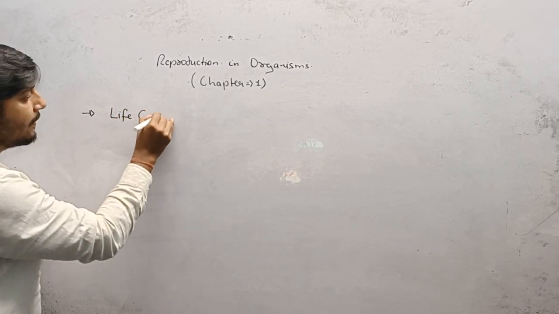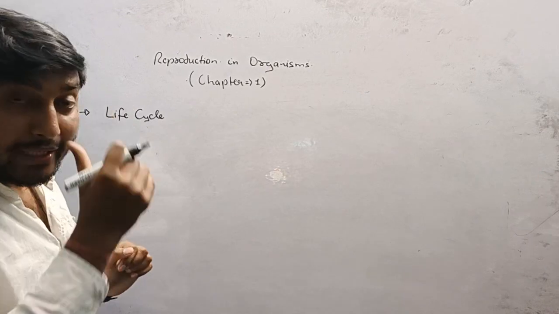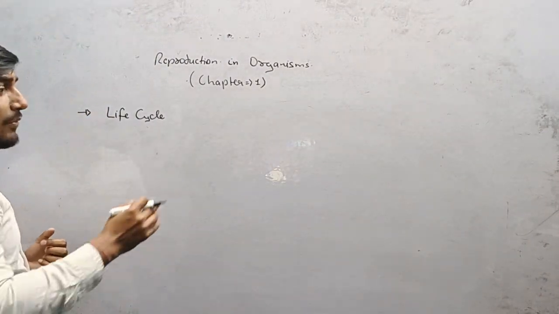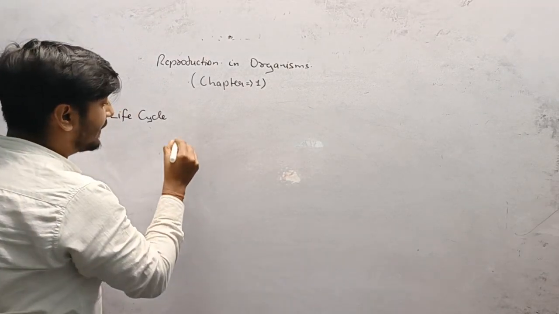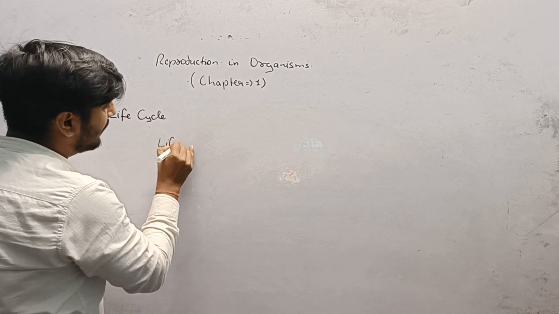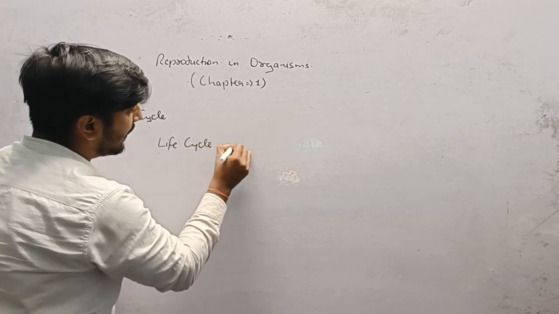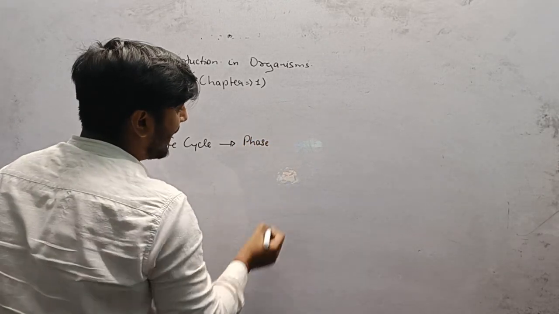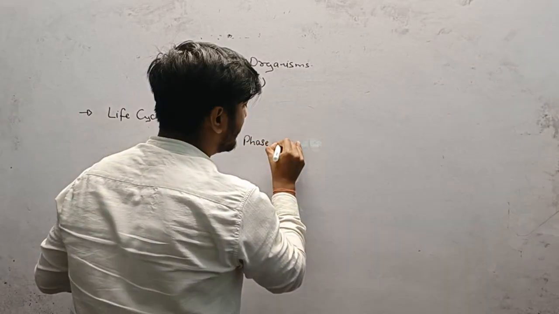Life cycle. So when we discuss the life cycle, we can discuss the different phases of the life cycle and the classification of the phases.